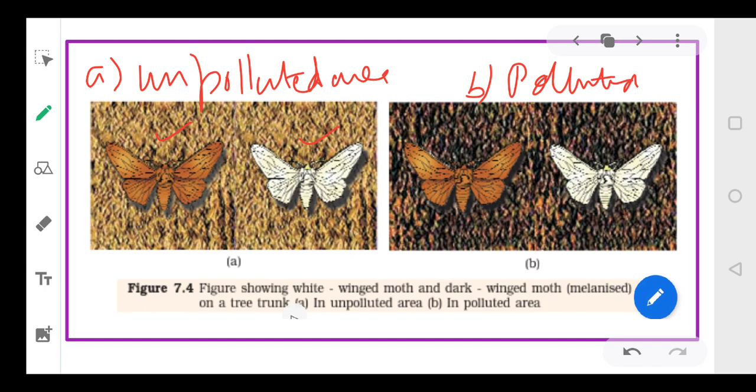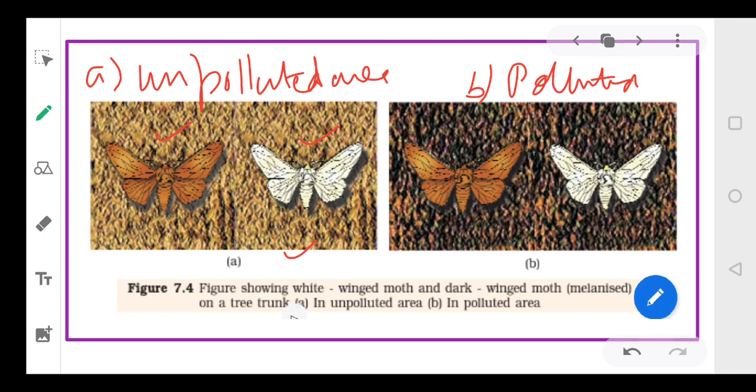Just compare the background. Both the moths live on the trees, on the trunk of trees. Just observe and compare. What do you think? Which will survive better in which condition? Hello everyone, just compare them and tell me which will survive better in which condition.